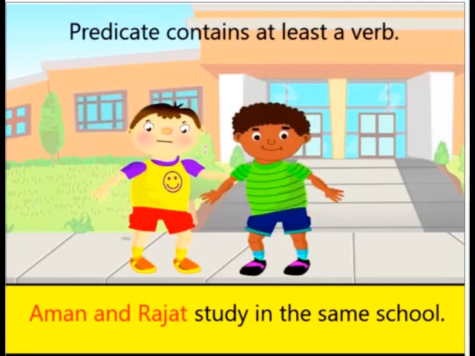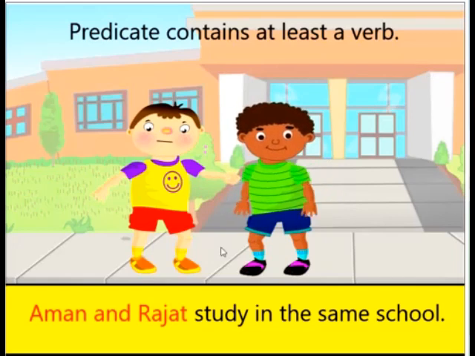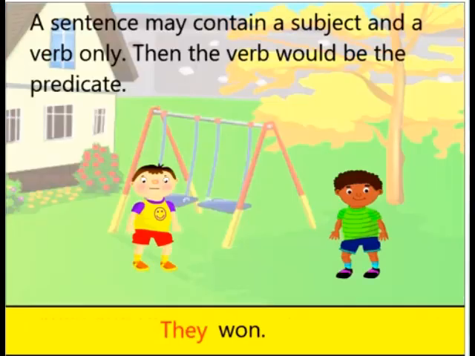For example, Aman and Rajat study in the same school. Who study in the same school? It's Aman and Rajat, so they are the subject, whereas study is the verb. So study in the same school is the predicate.